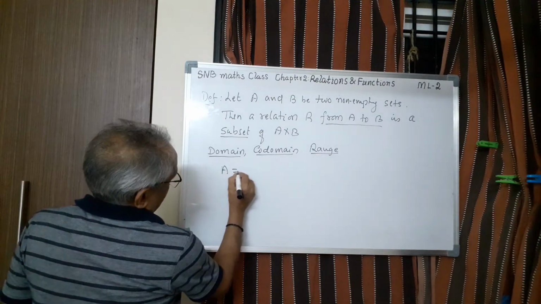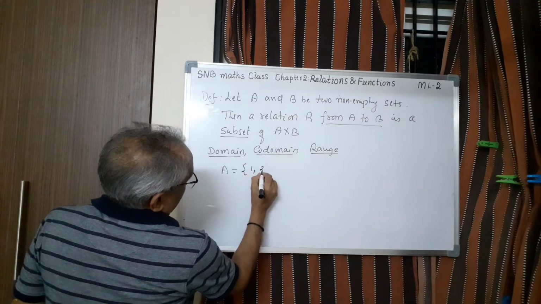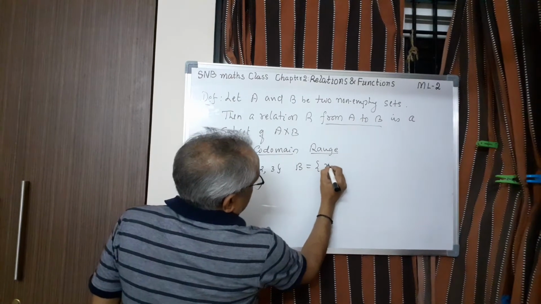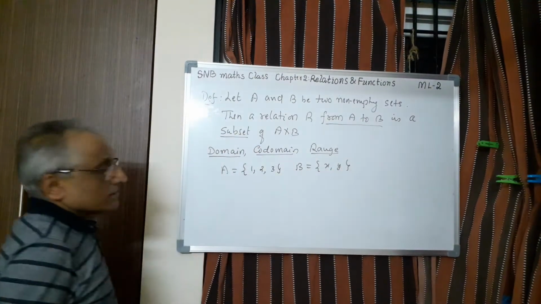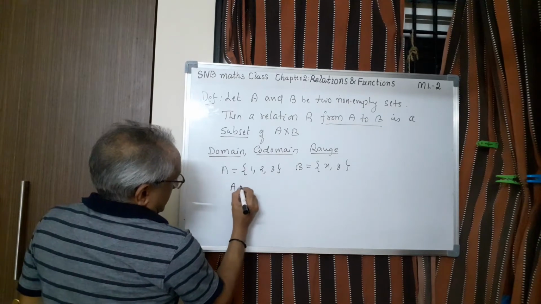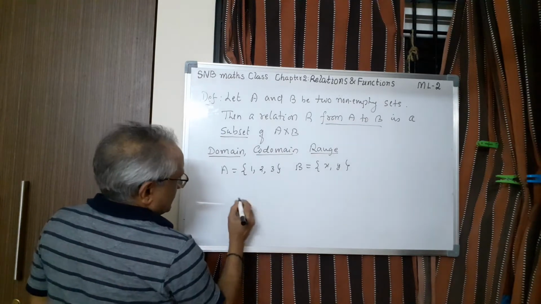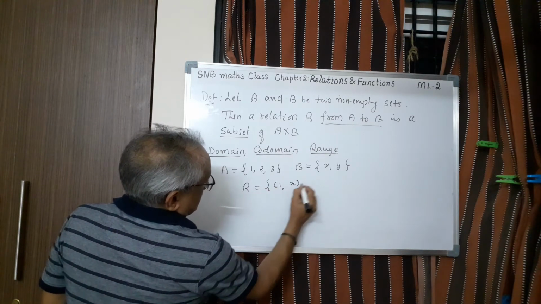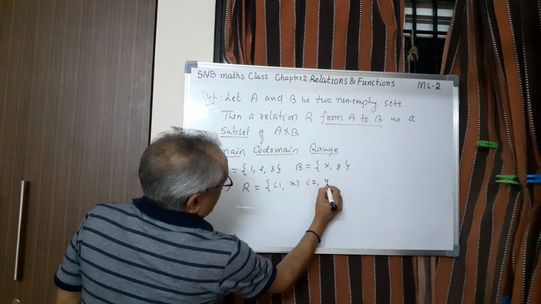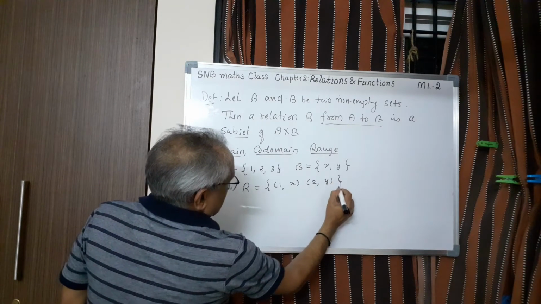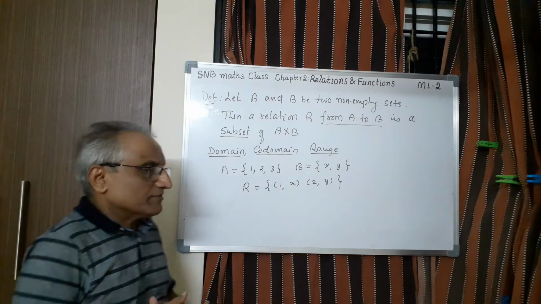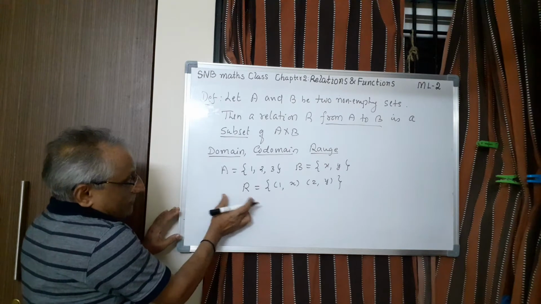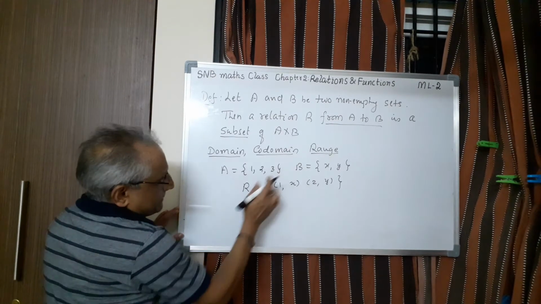So let us take A equal to, for example, 1, 2, 3, and B equal to x, y. A cross B is not necessary to write. Let me take the relation directly. Say 1 is related to x, then 2 is related to y. That's all. Because subset means I can take any number of elements, I need not take all. Now, this is a relation from A to B.